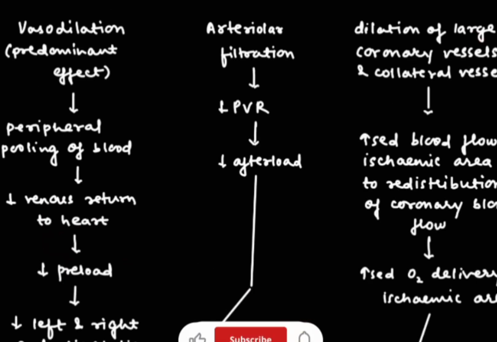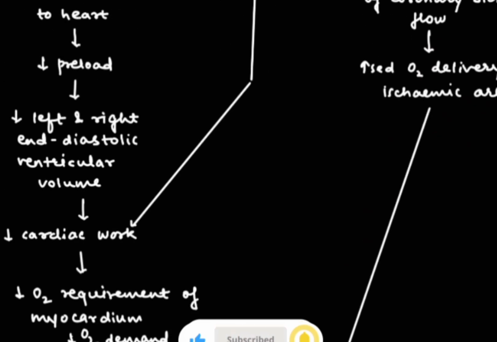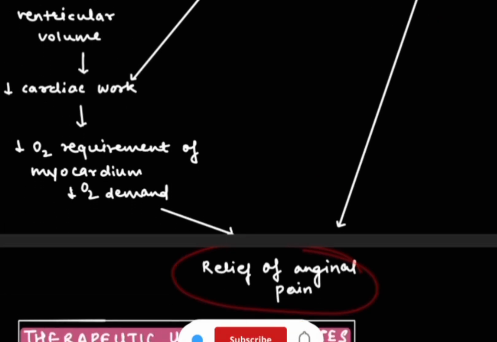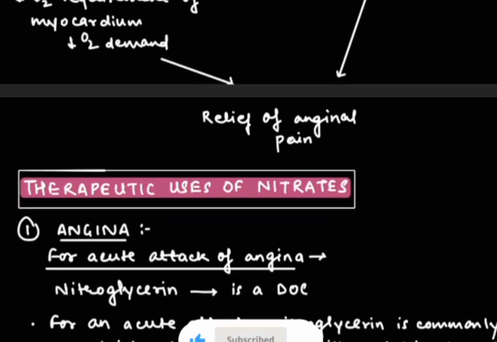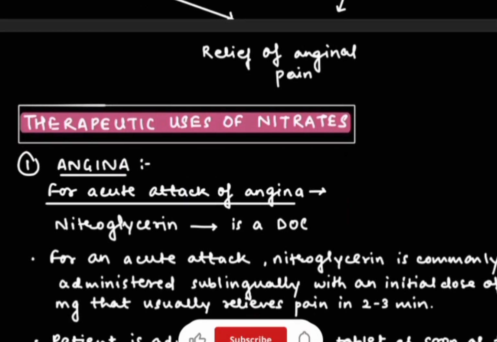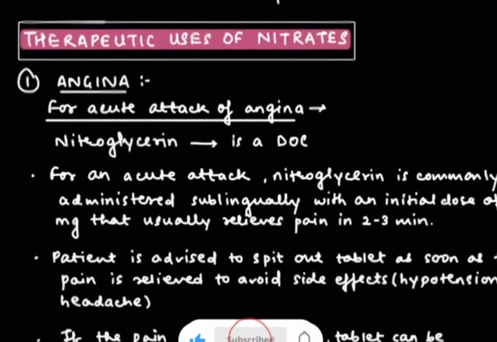So basically if the large coronary vessels and collateral vessels dilate, then there will be redistribution of coronary blood flow, which will lead to decreased blood flow to the normal area and ultimately increased oxygen delivery to the ischemic areas, and which will lead to relief in the anginal pain. So these are three things which are responsible for the anginal pain relief. Now we are going to see the therapeutic uses of nitrates.